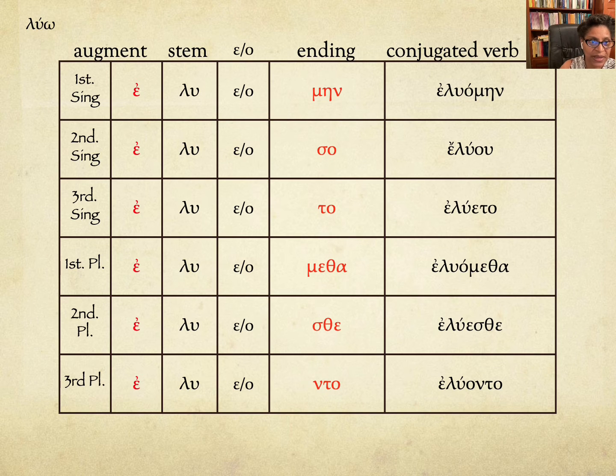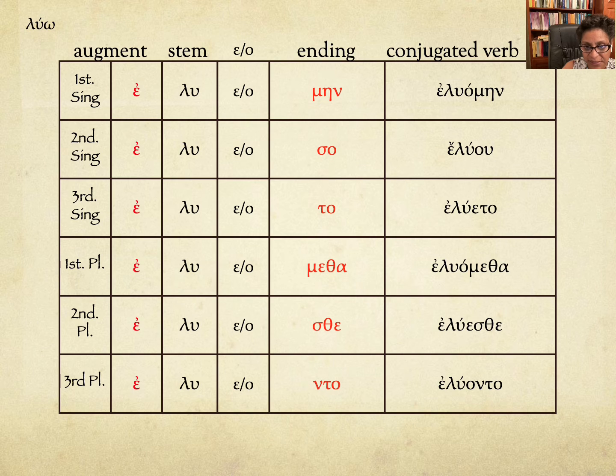Now, let's go back and look at a very common verb, the well-behaved omega verb, luo. So again, we're going to put our augment, and then we have our stem, the lu, and then we have our alternating gluing vowel, because omega verbs have that gluing vowel, and then we have the endings. All right, so eluomen, eluou, which remember is eluesο.